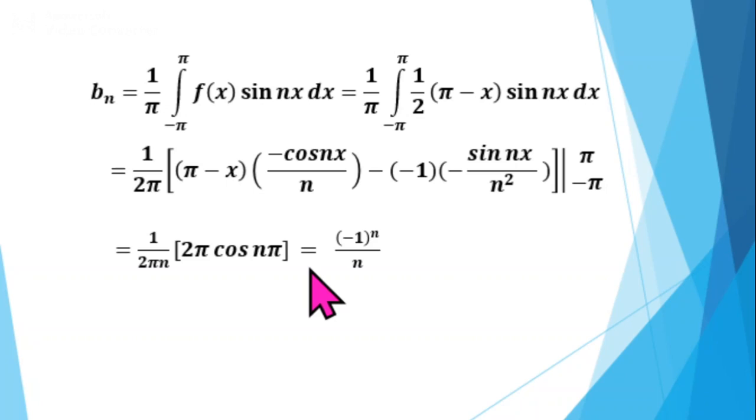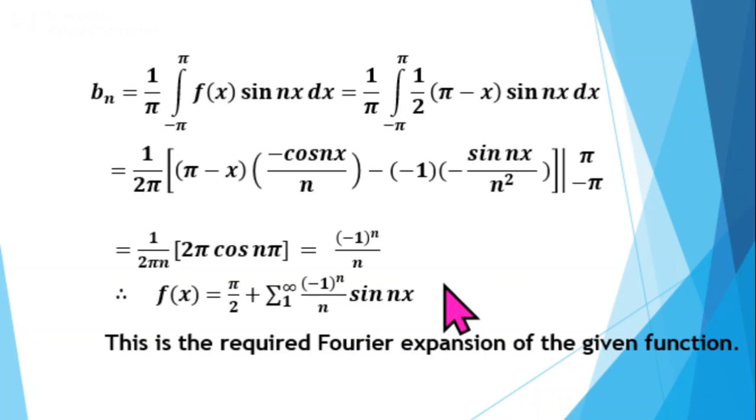Simplifying, we will get bn equal to minus 1 raised to n by n, and substitute the values of a0, an, bn in the Fourier series. We will get this as the Fourier series expansion of the given function.